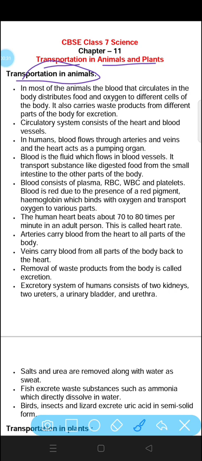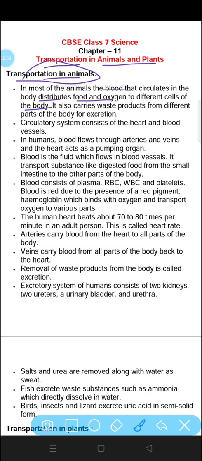Now, what do we mean by transportation in animals? In most of the animals, the blood that circulates in the body distributes food and oxygen to different cells of the body. Just suppose oxygen we inhale and then it reaches our lungs. From the lungs, the oxygen mixes up with blood and it is circulated throughout the body.